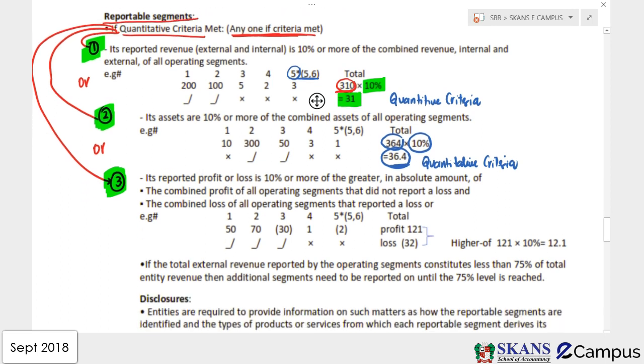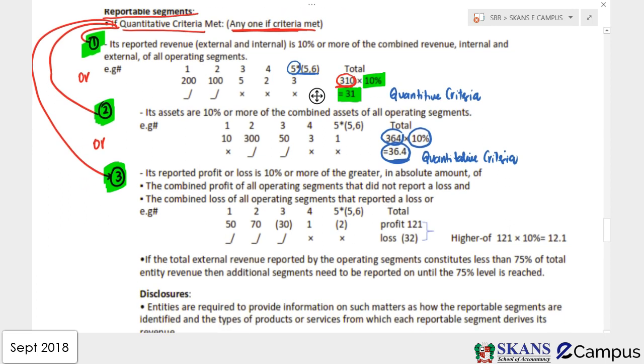This is important. Now guys, if these 2 criteria have not been met, obviously the 4th and 5th segment has not met these criteria, then we'll check the 3rd criteria. In this criteria, guys, what you are going to do, this is the profit or loss of these segments. These were the total assets of the segments. This was the total sales, both external and internal. Then guys, these are the profits or losses of the segments. So we have profit, we have a loss is in negative, profit is in positive.